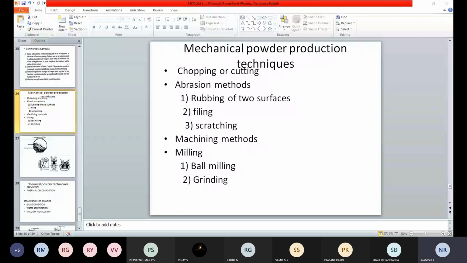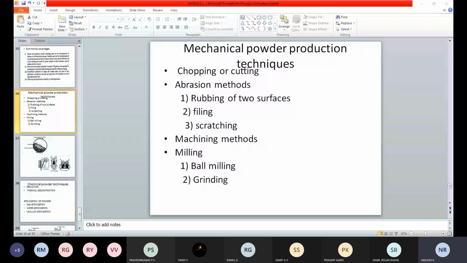First one is rubbing of the two surfaces, second one is filing, and third one is scratching. This scratching method is used for large scale production of powders. Here a pin is rubbed on some soft material or soft metal, and powder flakes are produced while the scratching process is going on.